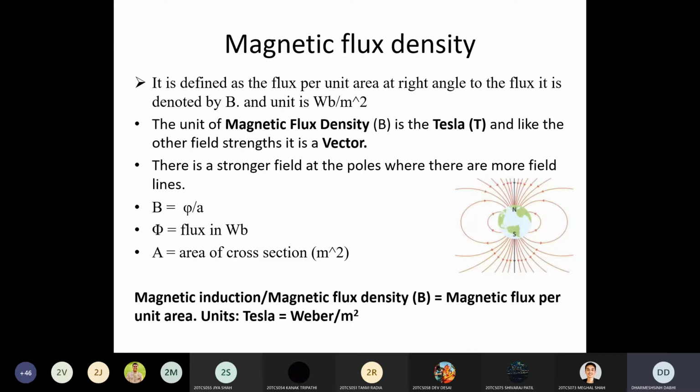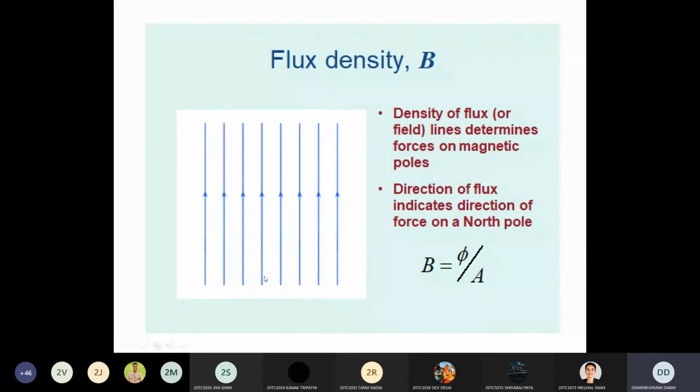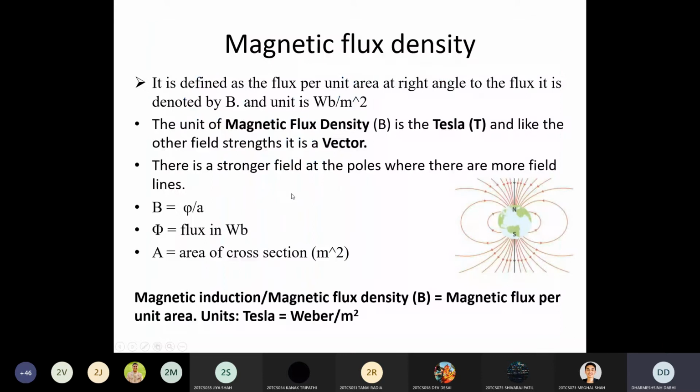And like the other fields, it is a vector quantity, because magnetic flux density also gives the direction. You can see here in the figure, the direction of this magnetic flux is from lower to upper side. So we can say that the magnetic flux density is in the direction from lower to upper. Clear? So this is a vector quantity, not a scalar quantity. It gives a value as well as direction of the magnetic flux density.